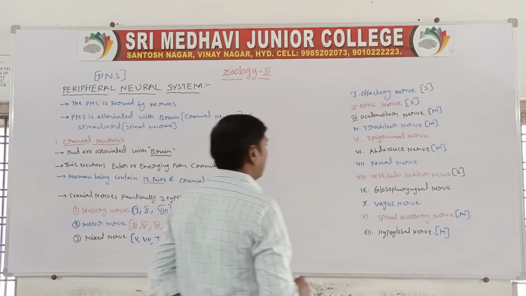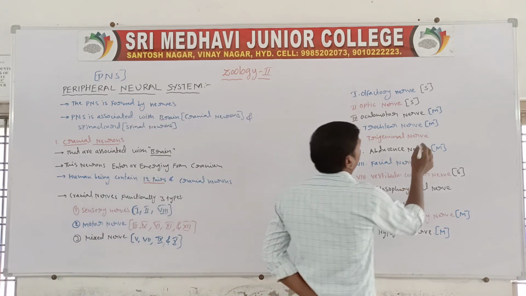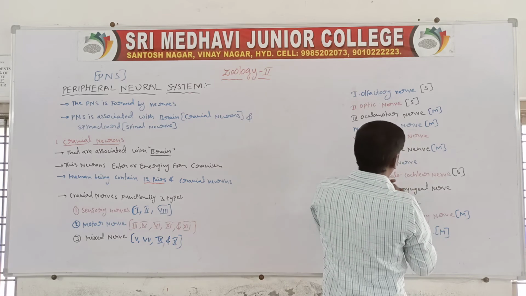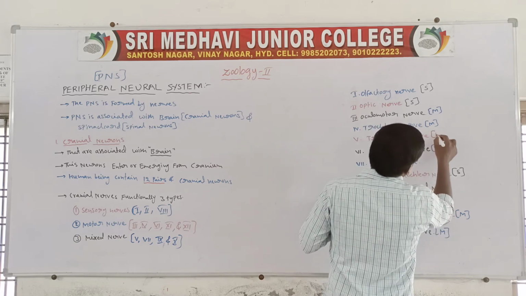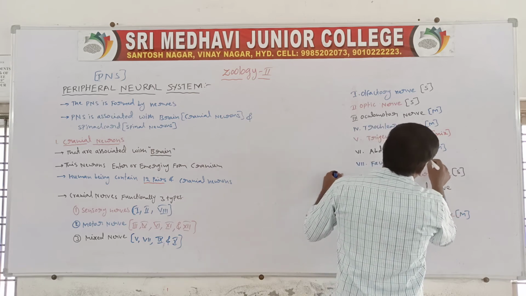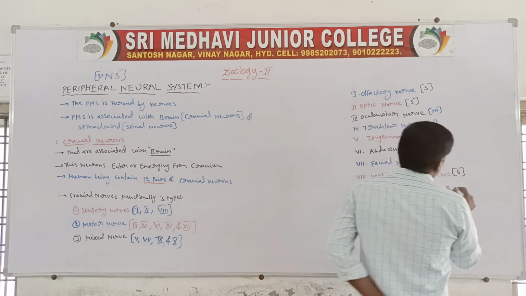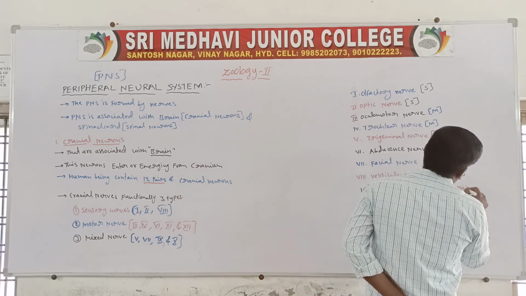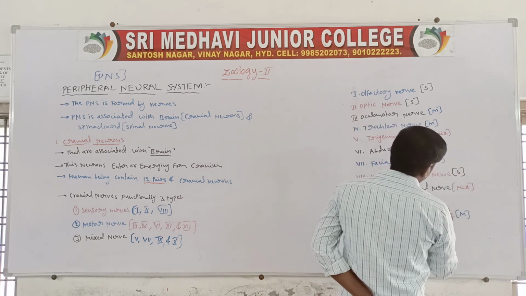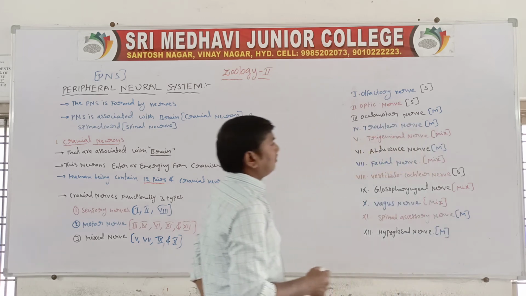Remaining 5th one is the mixed nerve, and 7th one mixed nerve, and 9th one also mixed nerve and 10th one also mixed nerve. So these are the 12 pairs of the nerves.